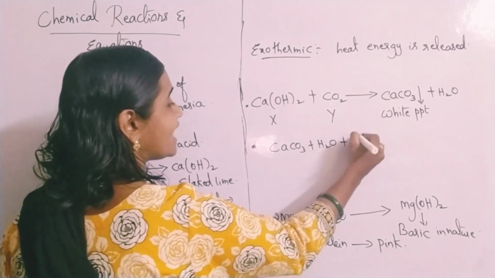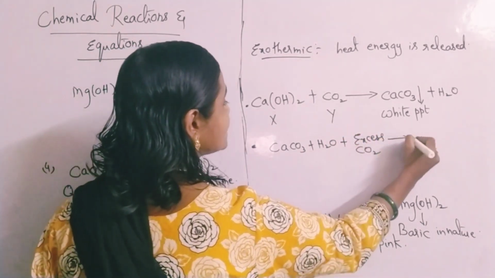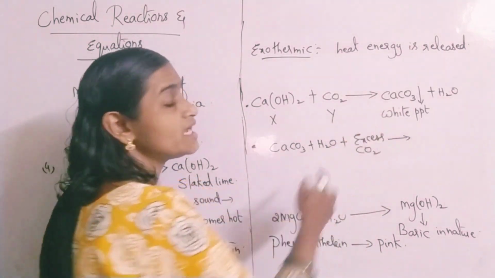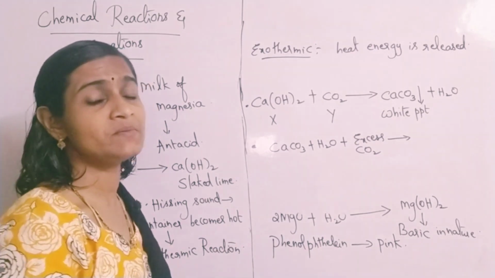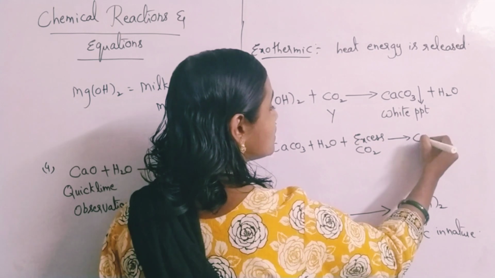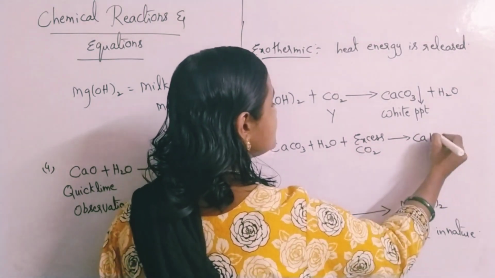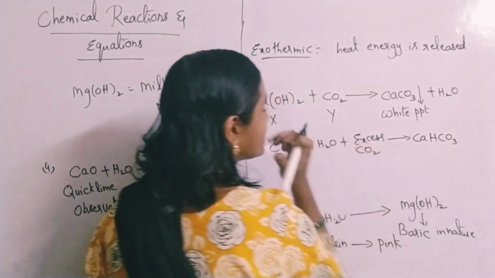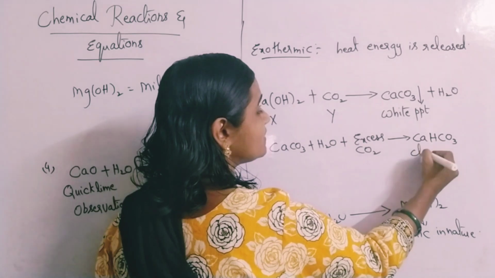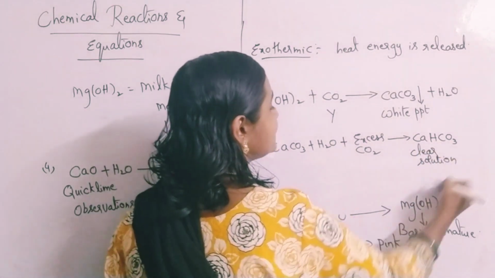If you are passing excess CO2, excess carbon dioxide, through this solution, then this white precipitate gets dissolved. Please remember that point very carefully. This white precipitate gets dissolved because of the formation of CaHCO3. Now, CaHCO3 means calcium bicarbonate. This forms a clear solution.